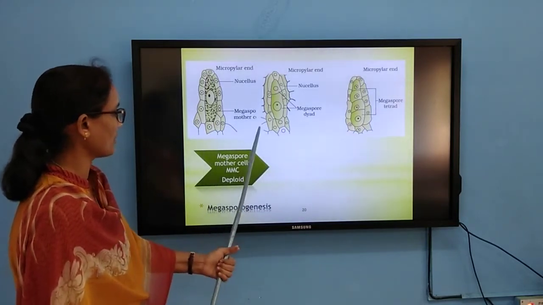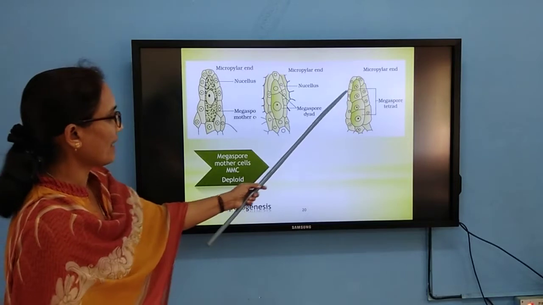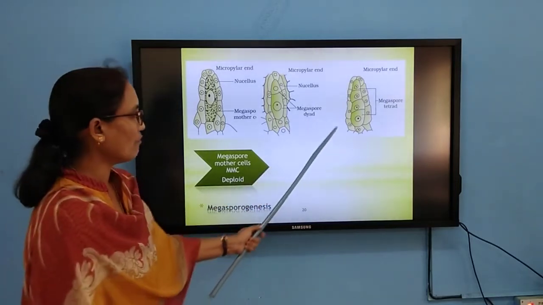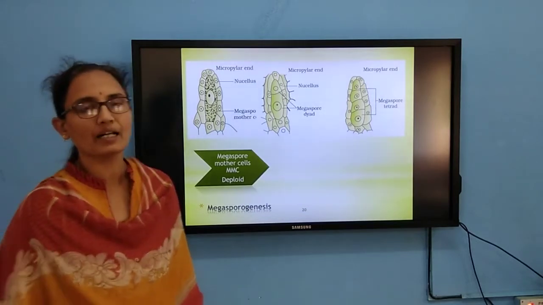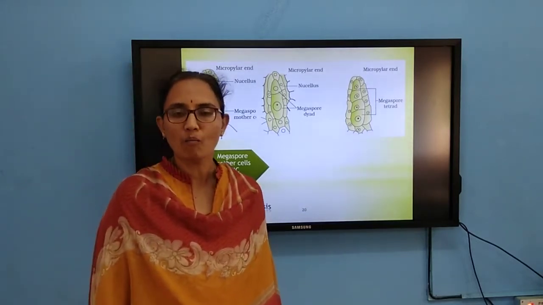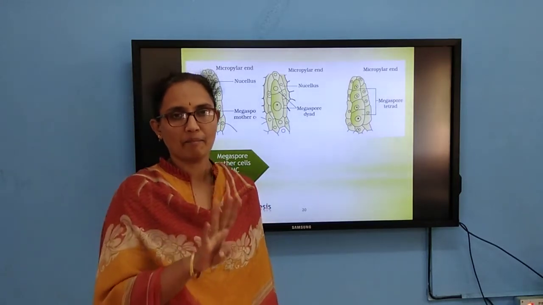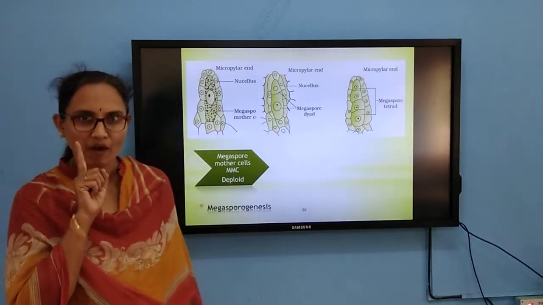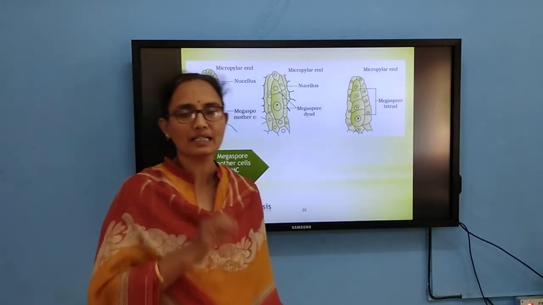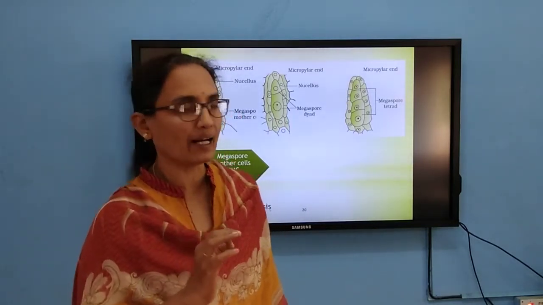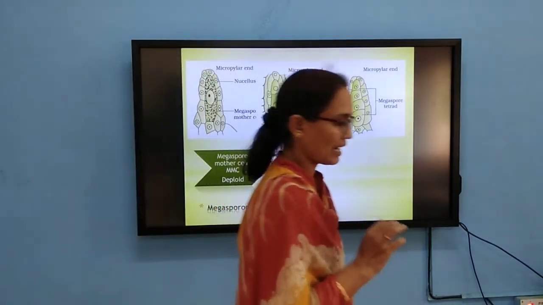It undergoes reduction division to form the megaspore tetrad. Out of that, 3 will degenerate and only one is going to become functional. That is called monosporic development. Out of 4 megaspore cells, only one becomes functional.